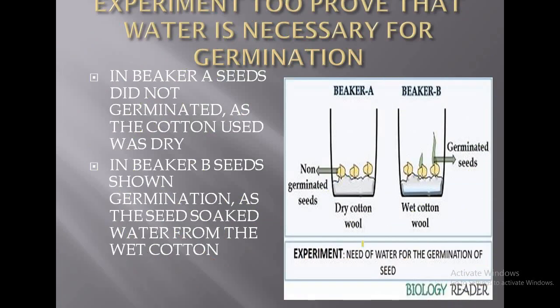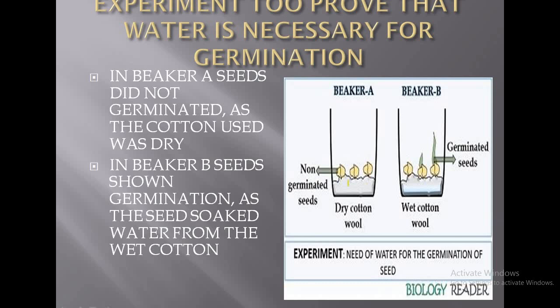Here is one experiment to prove that water is an essential condition for germination, or water is necessary for germination. We have taken two beakers. This is the first beaker, beaker A, and this is the second beaker, beaker B. In beaker A there are non-germinating seeds, and why?